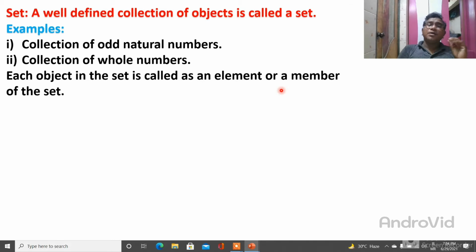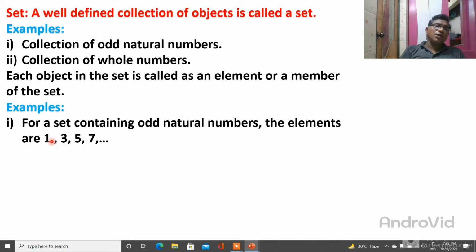It is a member. Why is it a member? Because they belong to the set. A is an element, or it is called a member. E is an element, or it is called a member. It means what the set is made up of. So in a set, suppose there is the vowel set, then A, E, I, O, U are the elements of the set. So element means object in a set.